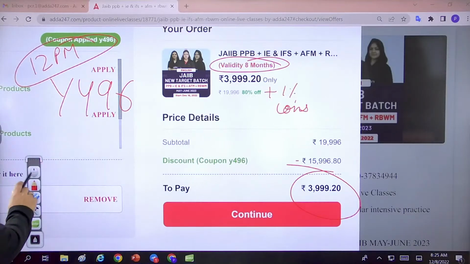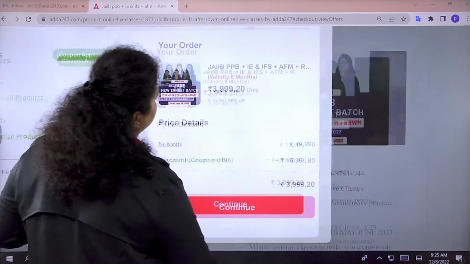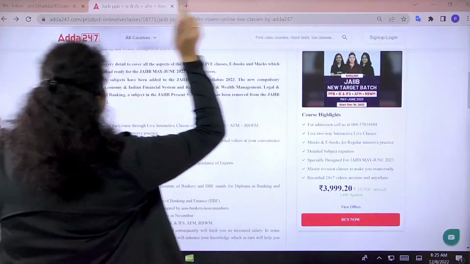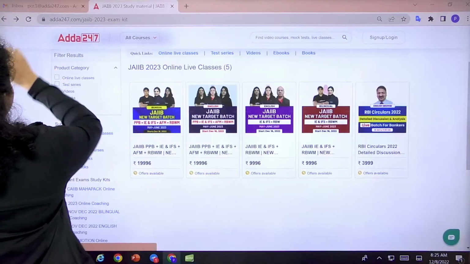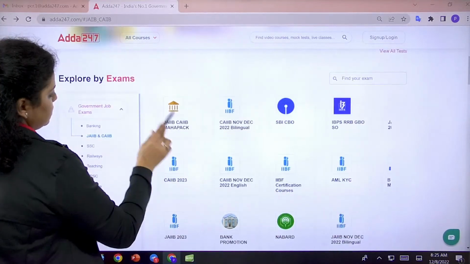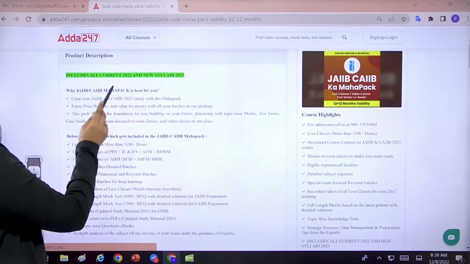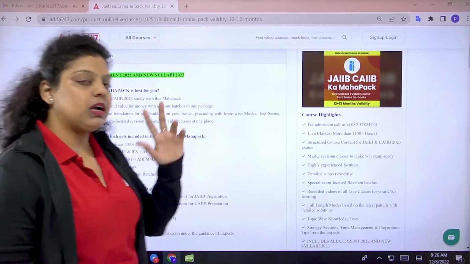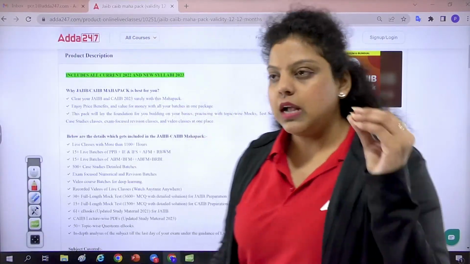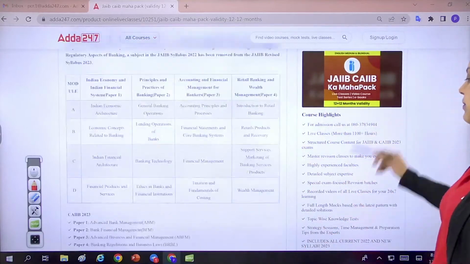Okay, but if I talk about the Mahapack, the most cost effective, or better investment of your money, can be your JAIIB CAIIB Mahapack, because it will be for 2 years validity. It will cover the new syllabus as well as the old syllabus. It will cover JAIIB as well as CAIIB. Compulsory papers, selective papers, everything will be there.